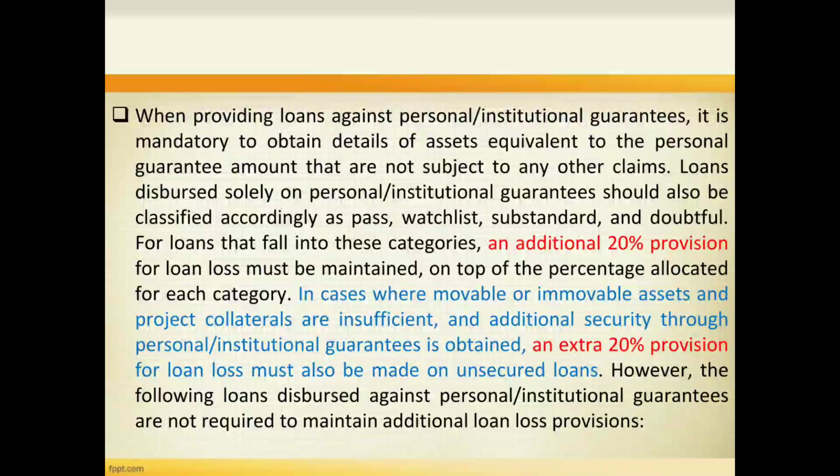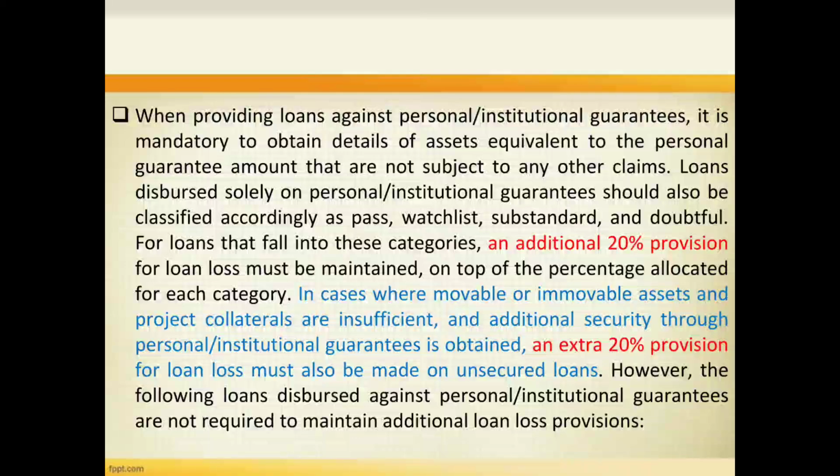Next, when providing loans against personal and institutional guarantees, it is mandatory to obtain details of assets equivalent to the personal guarantee amount that are not subject to any other claims. Loans disbursed solely on personal and institutional guarantees should also be classified accordingly as pass, watch list, substandard and doubtful. For loans that fall into these categories, an additional 20% provision for loan loss must be maintained on top of the percentage allocated for each category.